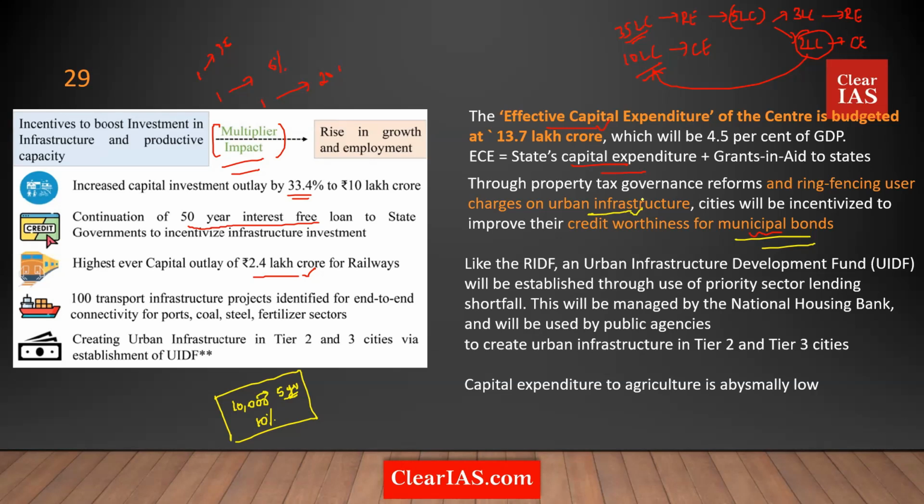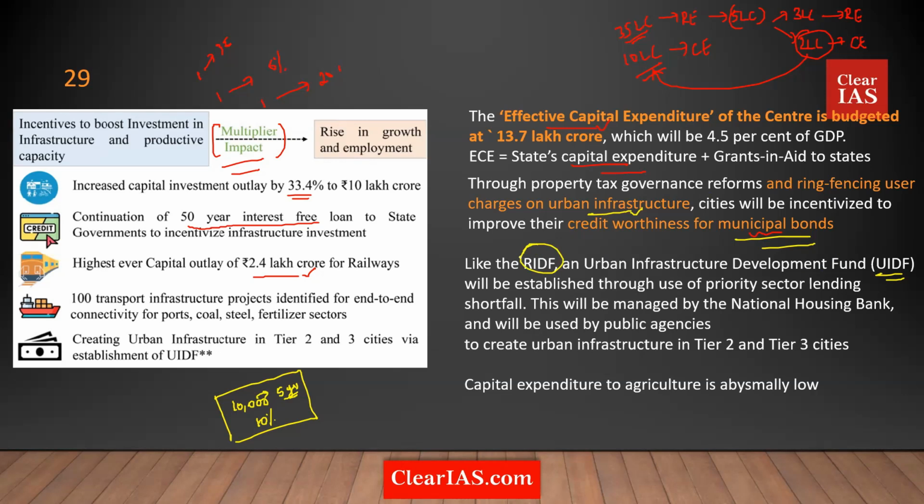Now, the government proposes creating something called UIDF, Urban Infrastructure Development Fund. What is this thing called UIDF? We had something called RIDF right from the 1980s, which is called the Rural Infrastructure Development Fund. We had discussed priority sector lending in our classes on banking.